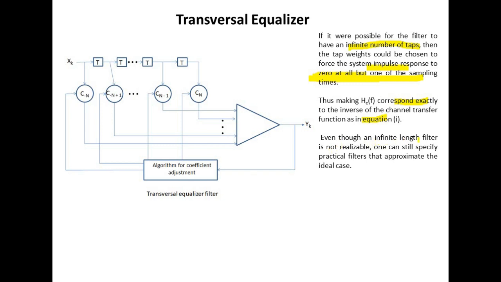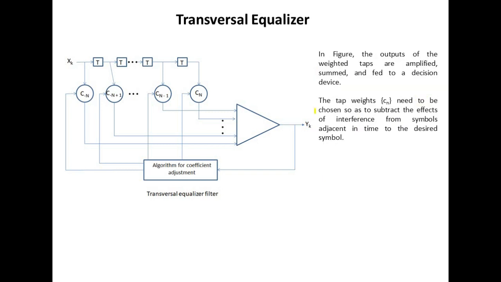Even though an infinite length filter is not realizable, one can still specify practical filters that approximate the ideal task. In the figure, the outputs of the weighted taps are amplified, summed up and fed to a decision device.